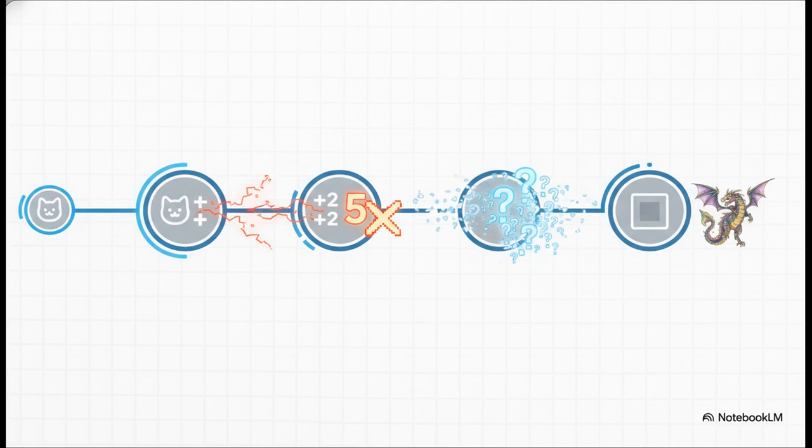Maybe it gets the perception wrong, misidentifies an object. Or maybe the reasoning is off. It just does the math wrong. It could even have a knowledge gap, or worse, just make something up entirely. You know, what we call hallucination. And the real killer is, if that first link breaks, the whole rest of the chain is useless.